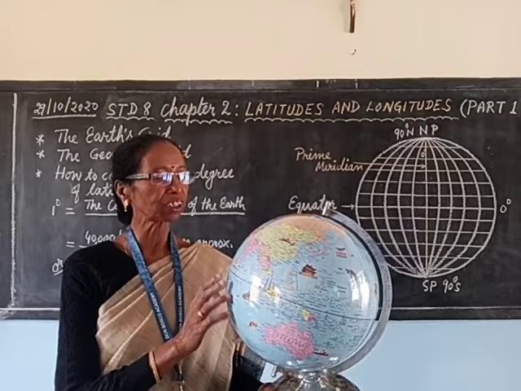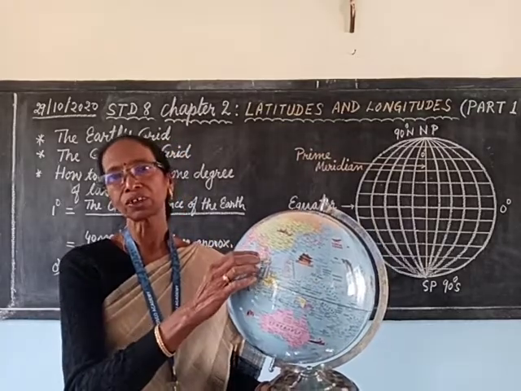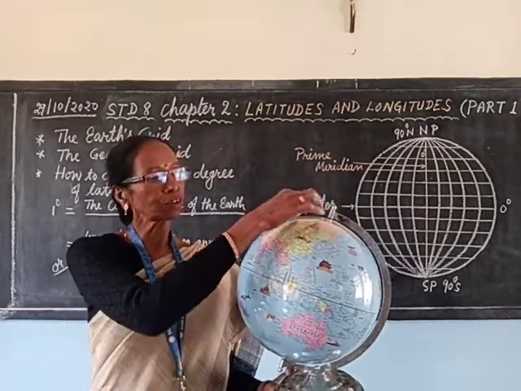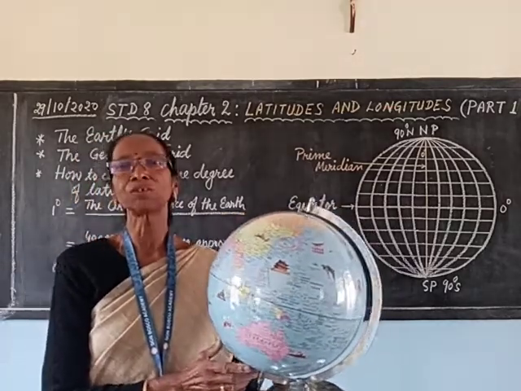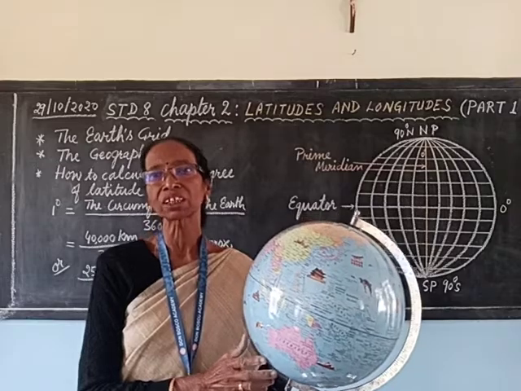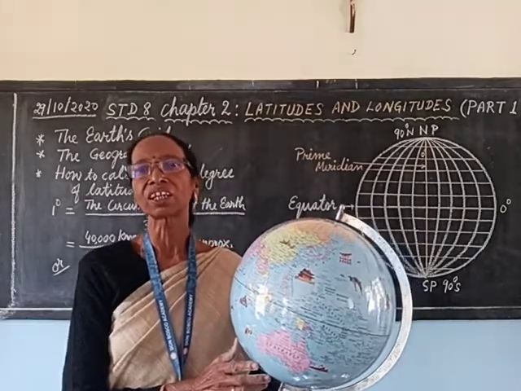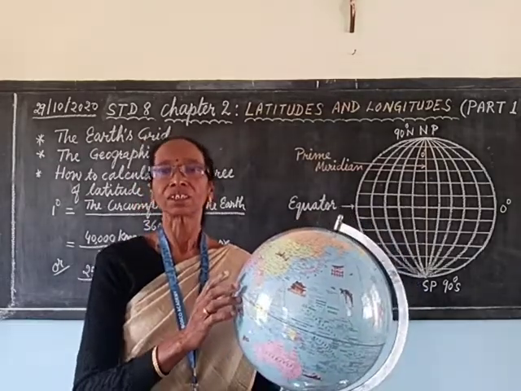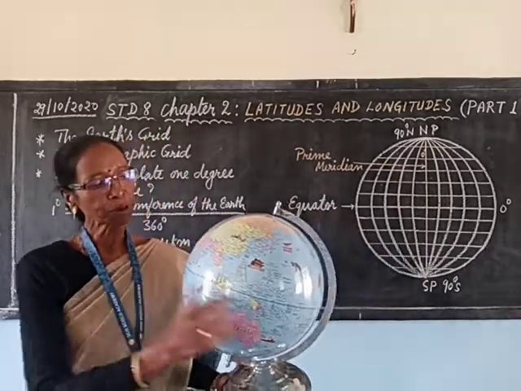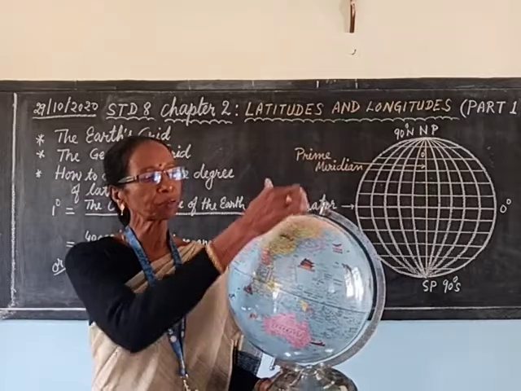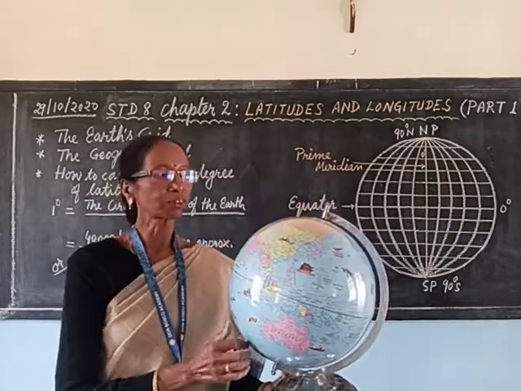The parallels of latitude and meridians of longitude form a network which is known as the geographical grid or Earth's grid. So the Earth grid is the network which is formed by the parallels of latitude and meridians of longitude.